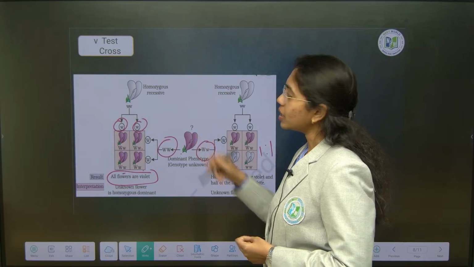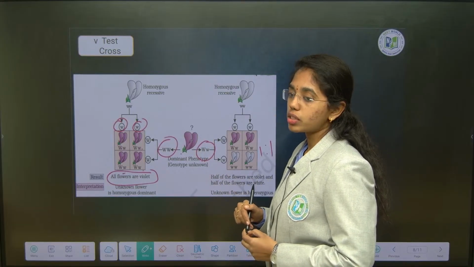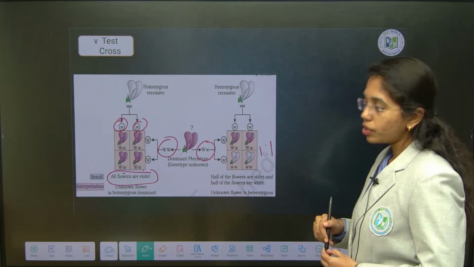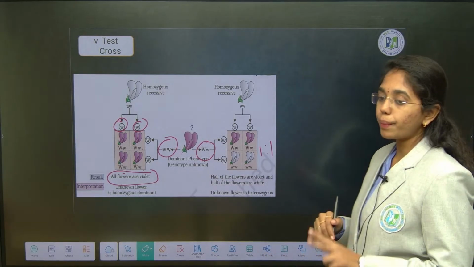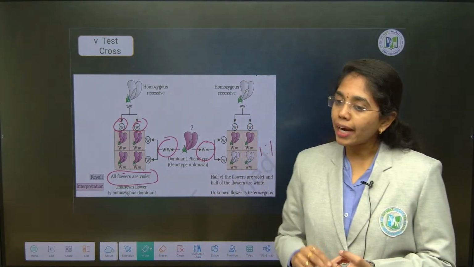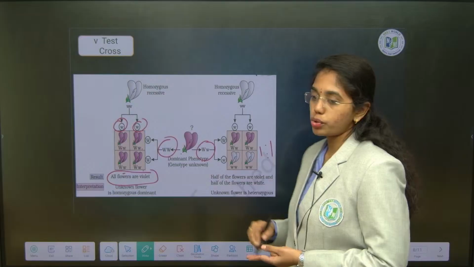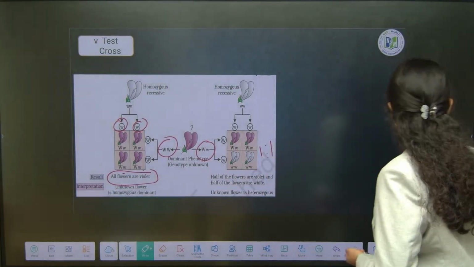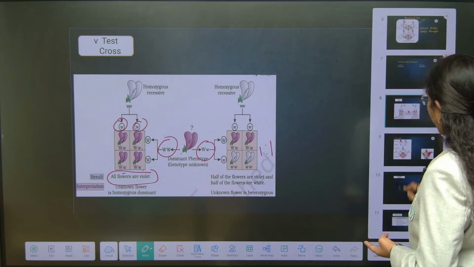Okay, so this is test cross. What is back cross? When the F1 generation is crossed with any of the parents, that is addressed as back cross. Both test cross and back cross will give you a 1:1 ratio only. So test cross and back cross are clear, right?